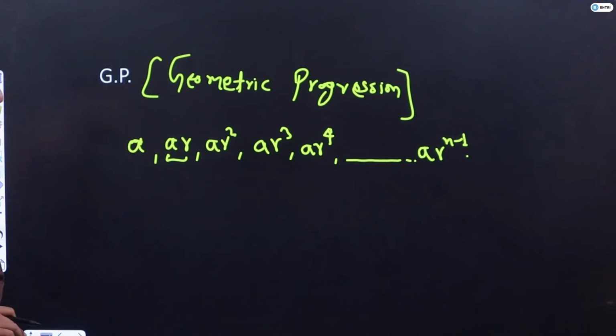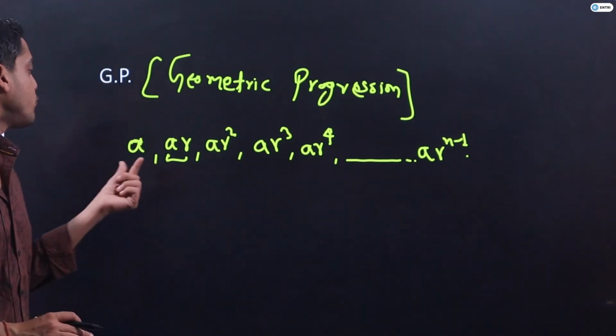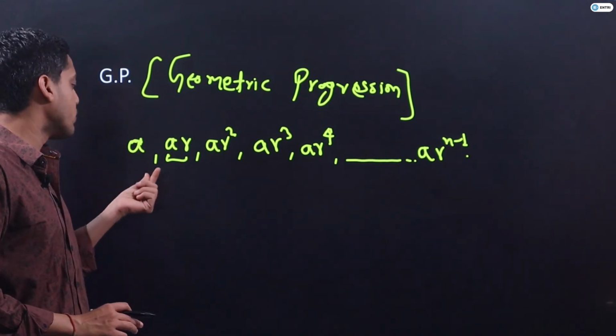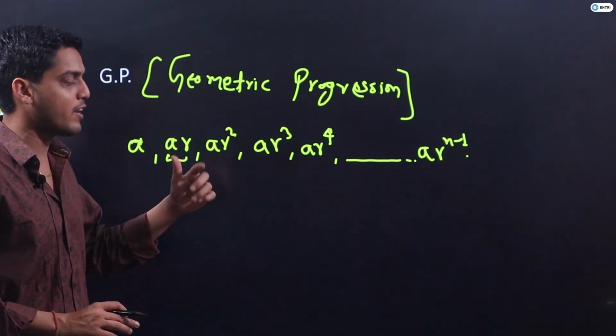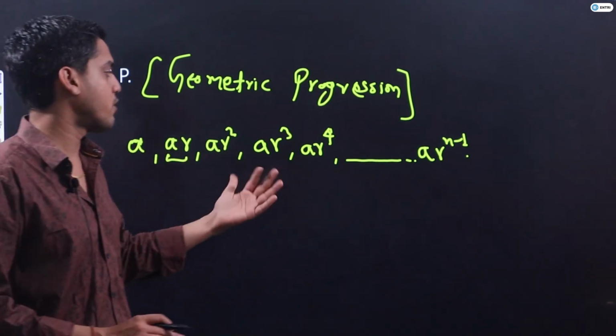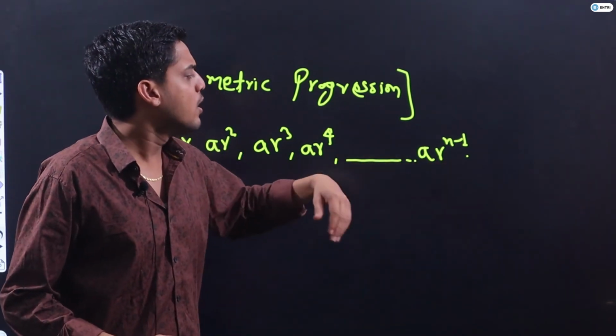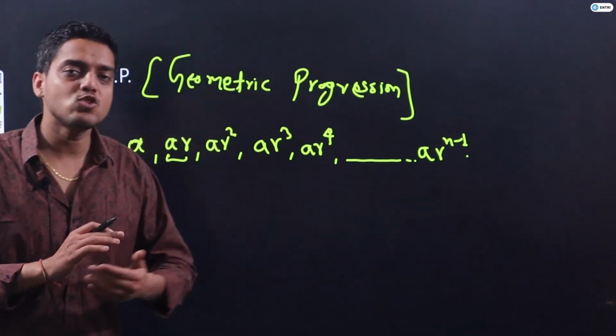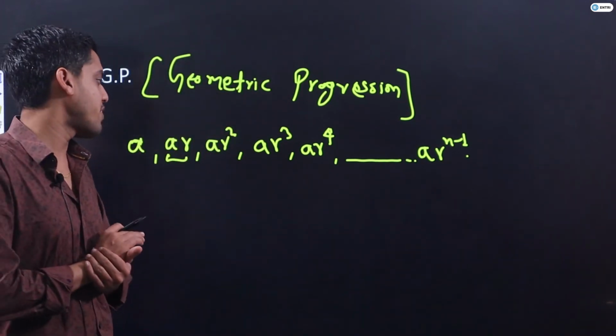A into R to the power n minus 1, because we can observe in the first term R is to the power 0, in the second term R is to the power 1, third term R square, fourth term R cube, fifth term R is to the power 4. So in the nth term the power of R should be equal to n minus 1 only. I hope you are very clear.